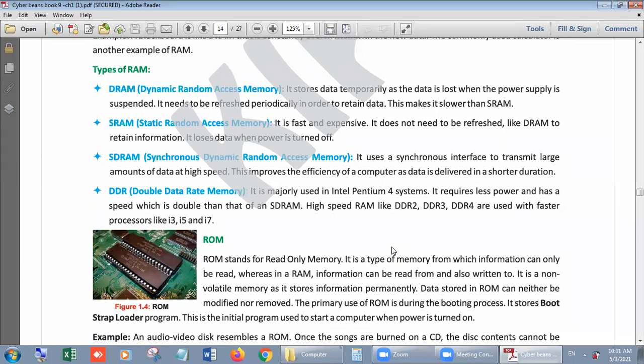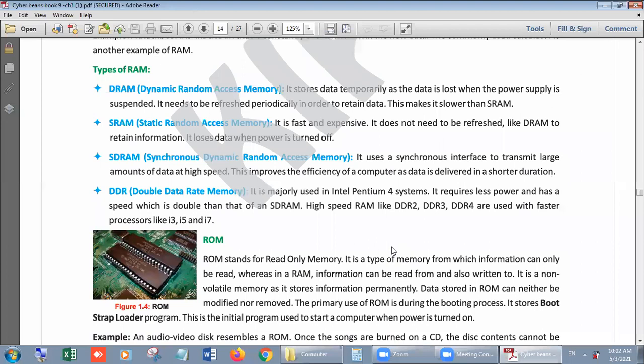Next is the combination of S and D, SDRAM, synchronized dynamic random access memory. What was new in it? It uses a synchronized interface to transmit large amounts of data at high speed. What does it mean? This kind of RAM always synchronizes, meaning it makes data in a sequence and sends or receives data in a sequence, so that the speed automatically gets high, right? It improves the efficiency of a computer as data is delivered in a shorter duration, because of its speed.